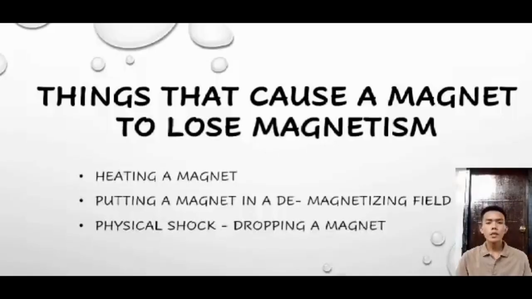There are three things that can cause a magnet to lose its magnetism. One is heating the magnet. The heat makes the electrons move faster and faster, and as they get jumbled up, the magnetic force dissipates. Another is putting the magnet in a demagnetizing field, one that cancels out the magnet's strength. If you've ever had a magnetic strip on a card in your wallet stop working, this may well be the cause. Finally, dropping a magnet can disrupt its orientation and the magnetic force.